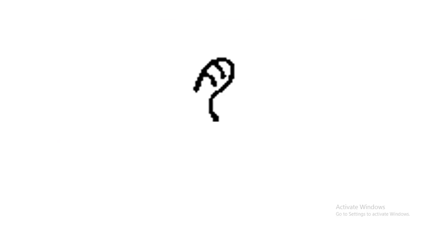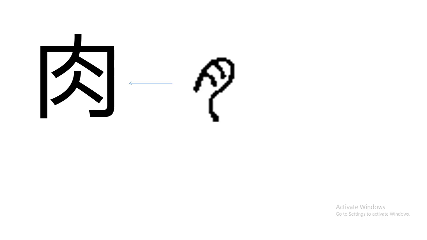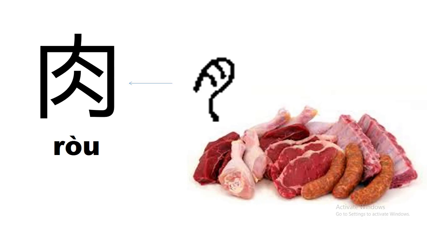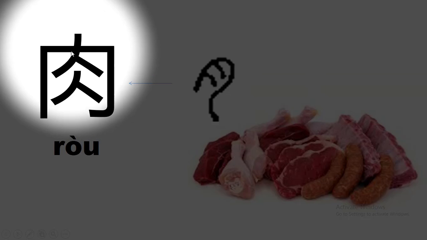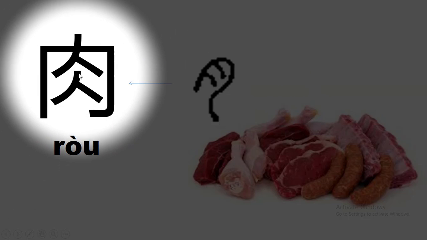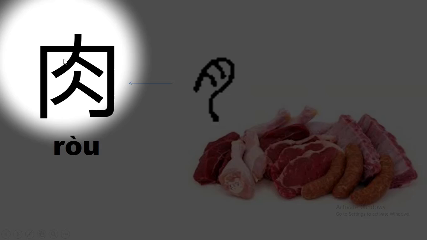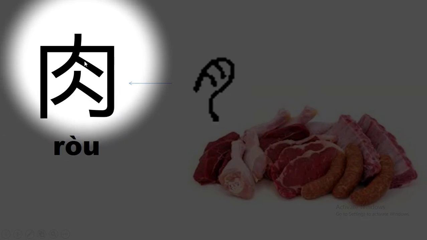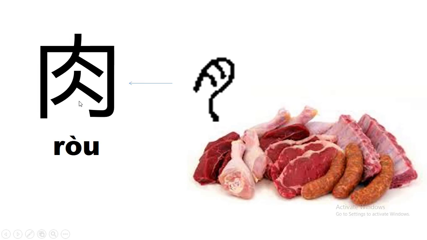Next character. What do you think this is? This is the ancient character, and this is the modern day character. Any guesses? 这是肉 meat. It actually means flesh as well. You might be able to remember this character by thinking maybe in a butchery they hang up the big bits of meat. And so we've got two big bits of meat here, which is actually 人, a person, but we're not butchering people obviously. So this is meat hanging up on a big rack. It's a good way to remember it.